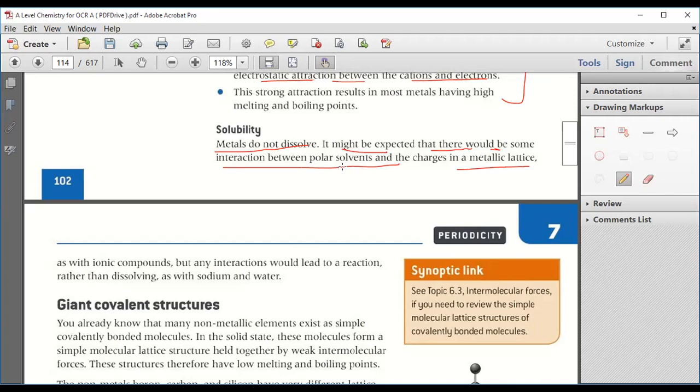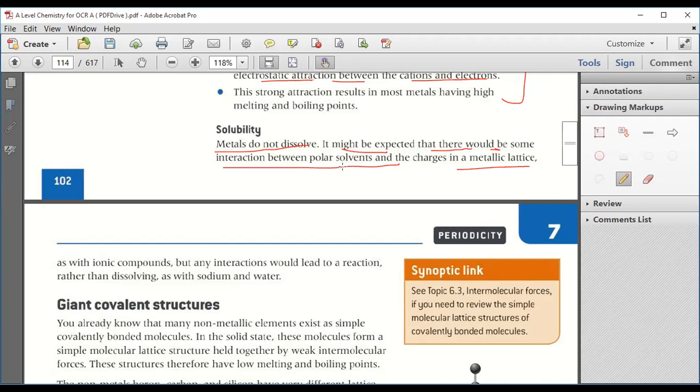The same case is there with the metal. It might be expected that there would be some interaction between the polar solvent and the charges in the metallic lattice. The metallic lattice is having some charge, the polar solvent is having some charge, so they are going to interact. But any interaction will lead to a chemical reaction rather than dissolving.